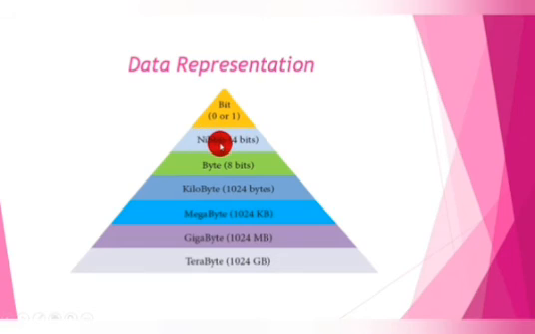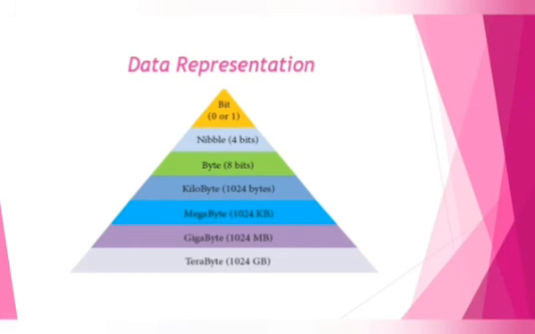The next level is the nibble. How many bits are used in a nibble? 4 bits. The collection of 4 bits is known as a nibble. Then a collection of 8 bits is known as a byte. After the byte, what is the next measurement? Kilobyte. How many bytes are in a kilobyte?